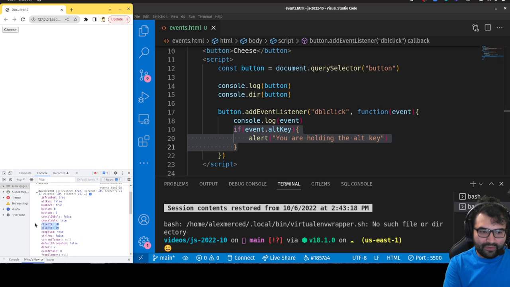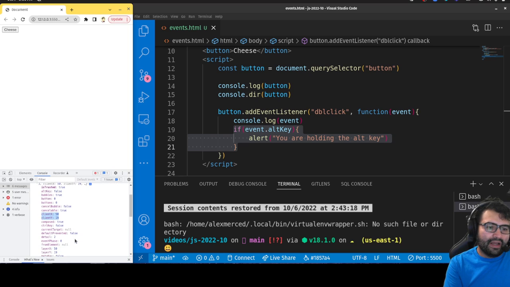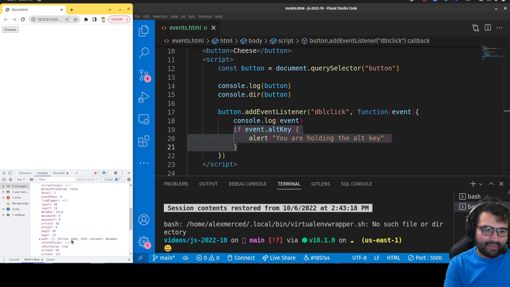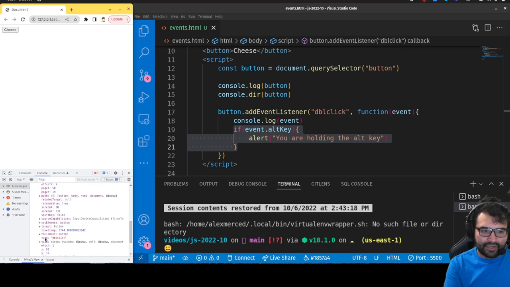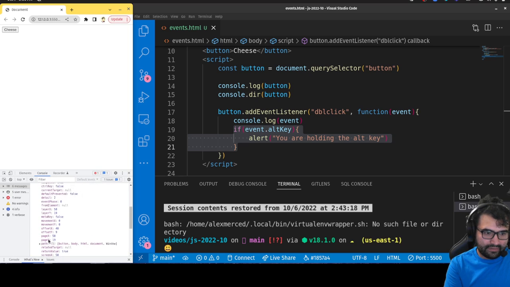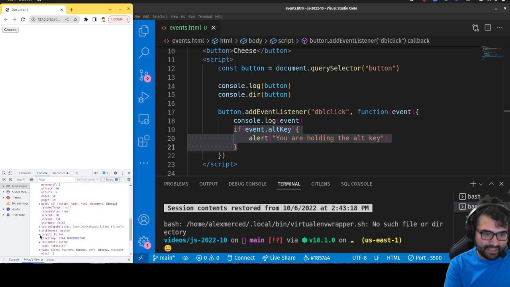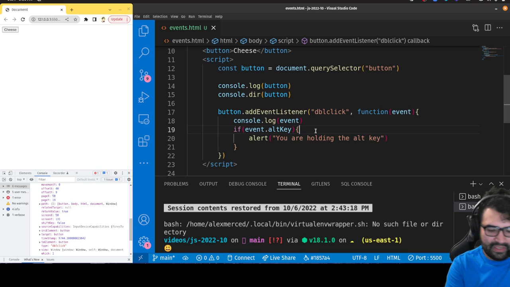For example, over here it shows you the coordinates of where on the screen you're clicking, which you can use, like if you click in a particular spot, you do a particular thing. Again, there's a lot of stuff. You're not going to memorize all of these. A couple other ones that are pretty important to remember is target. So let's take a look at event.target. Here you go, target. Target's generally going to be the thing that you clicked on.